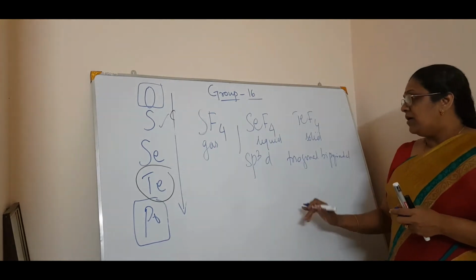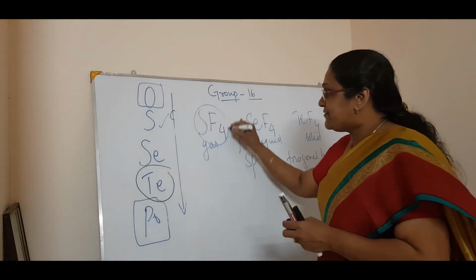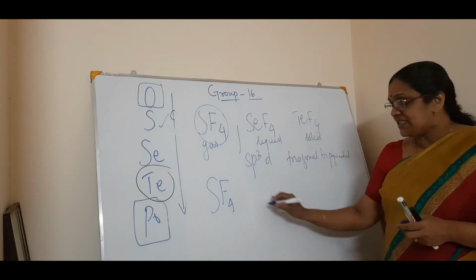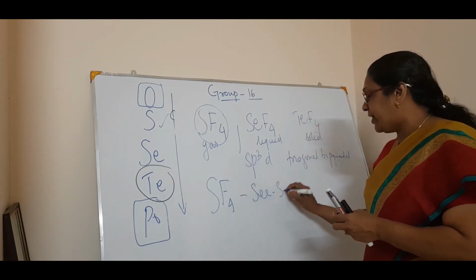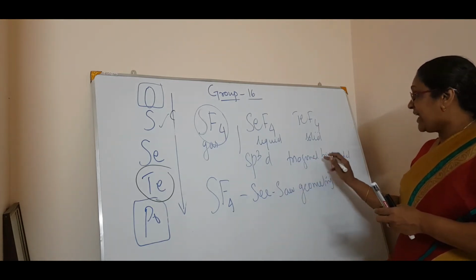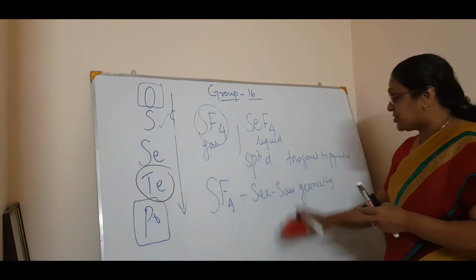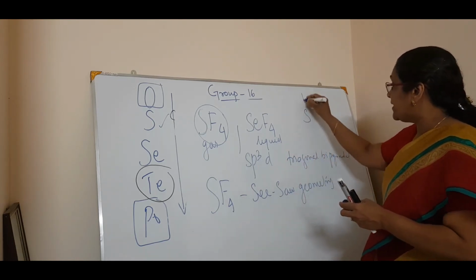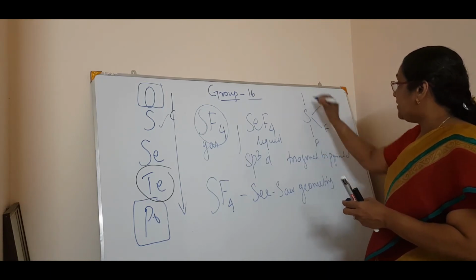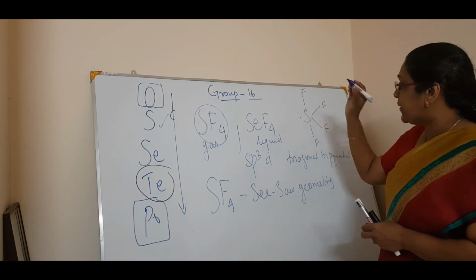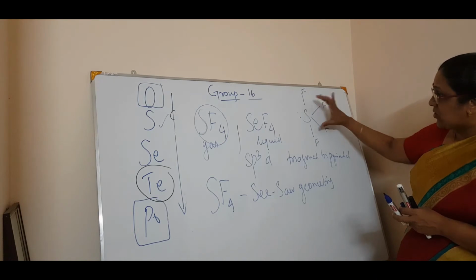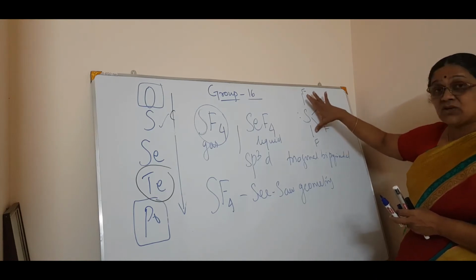Now SF4 is very important in geometry, which is called seesaw geometry. It is based on trigonal bipyramidal. If I draw the structure, it will be like this: 1F, 2F, 3F and 4F, and here there is one lone pair. If you see it from this angle, this is a seesaw, this is the base and these are the two seesaw sides.